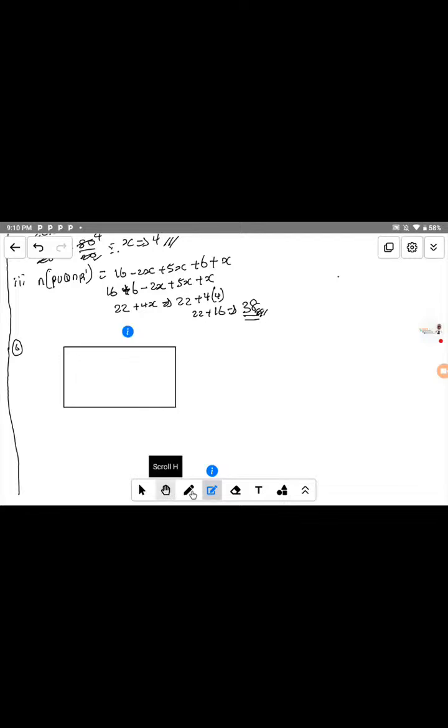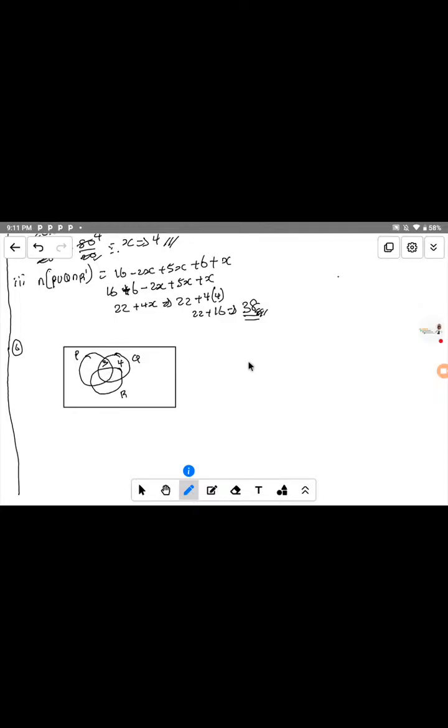Okay, let me draw this. We have 3 objects. We have the first one, the second one, and the third one. Let's say this one is P, this set here is Q, and this set here is R. The element that belongs to the set Q, we have 4. Here is 4. This region here is 3.